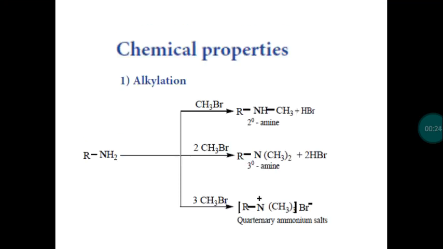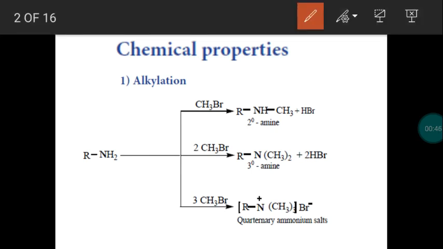First one, the alkylation process, and as we know this is a substitution reaction. When we take a primary amine, the hydrogen will be replaced by some other groups. If it is an alkylation process, a hydrogen will be replaced by an alkyl group, so we get different products. Consider an alkyl halide, methyl bromide. Initially we take a primary amine.